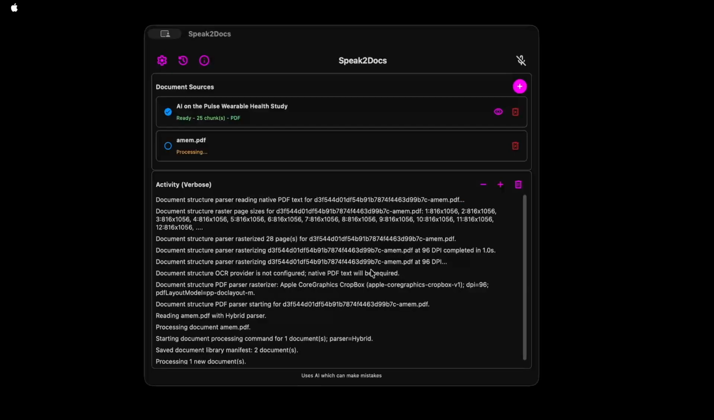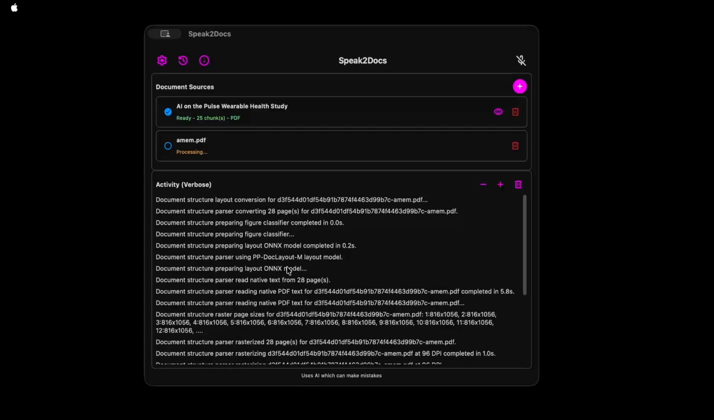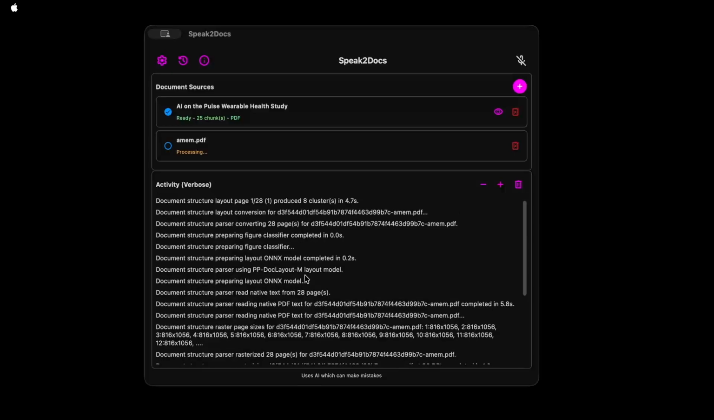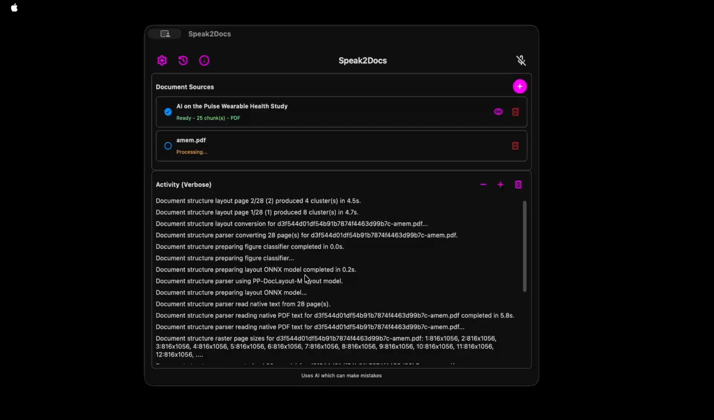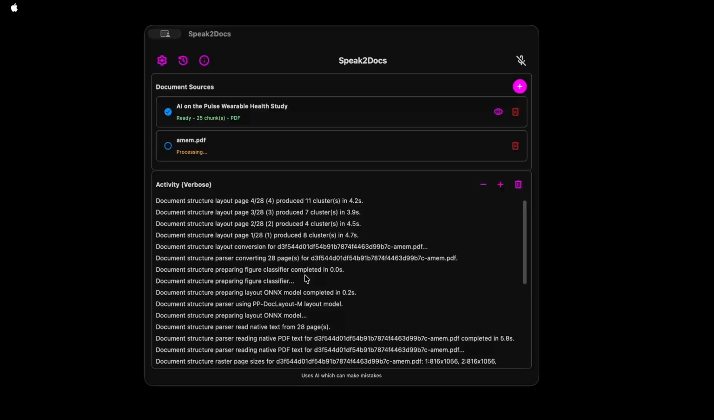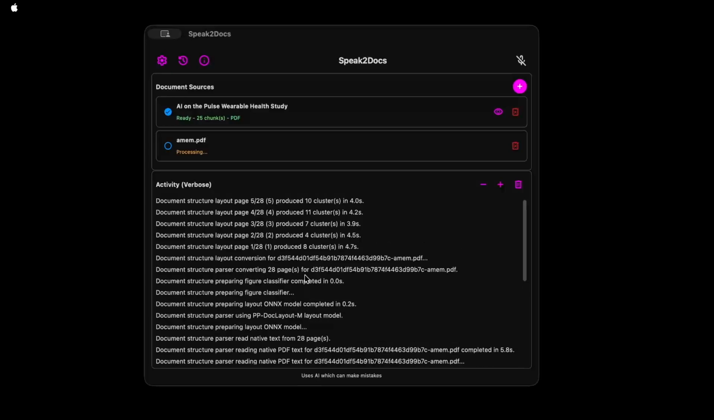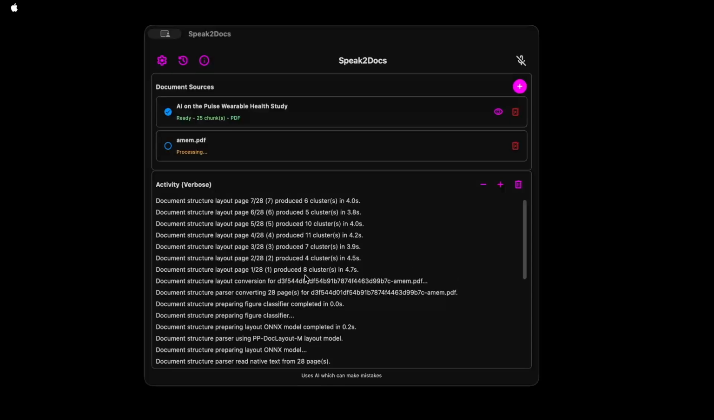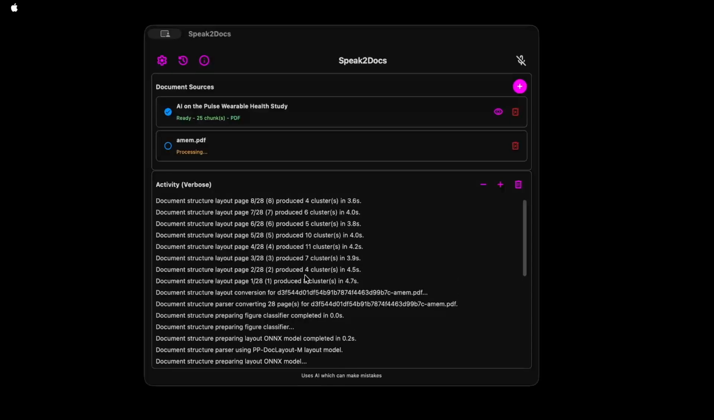Okay, so here you can see that it's starting to process the PDF. One of the things it needs to do is initialize a machine learning model in the Onyx format so that it can score each page and determine the different clusters on the page, the parts of the page, like the title, subtitle, picture, etc.